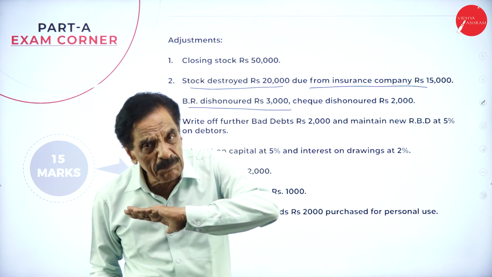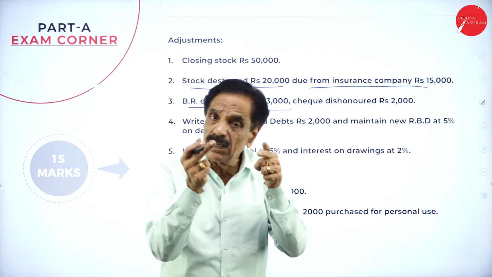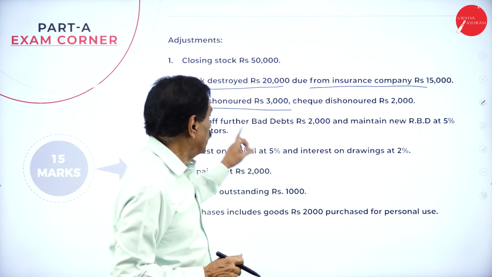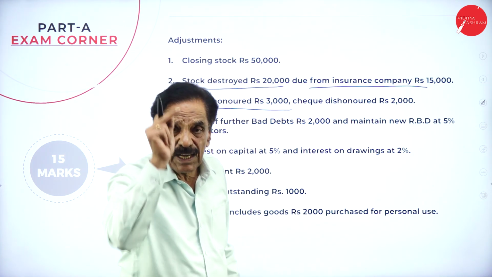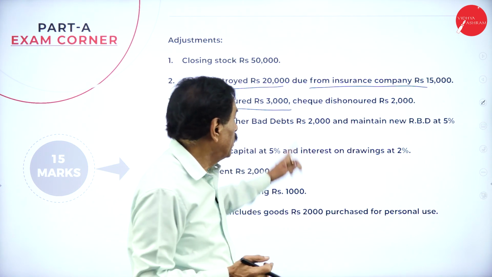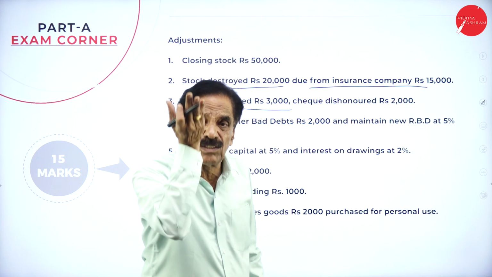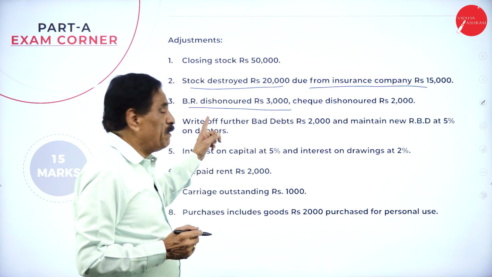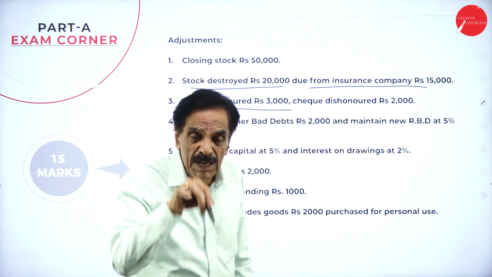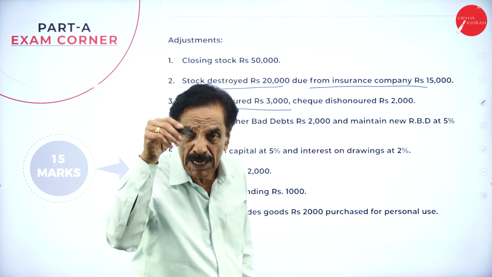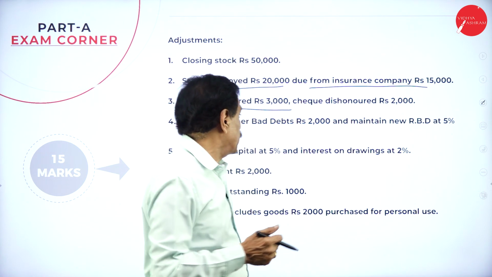The amount that could not be received is called the dishonor. Deduct from the BR and add to debtors, he becomes the debtor. So when the BR is dishonored, deduct from BR, add to debtor. When the cheque is dishonored, deduct from cash at bank, add to debtor.